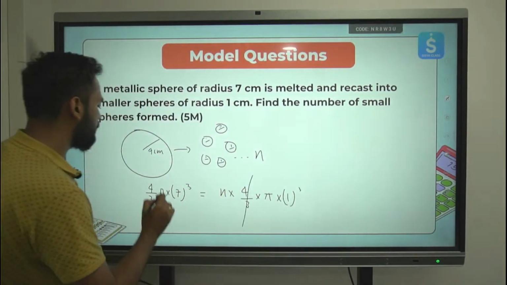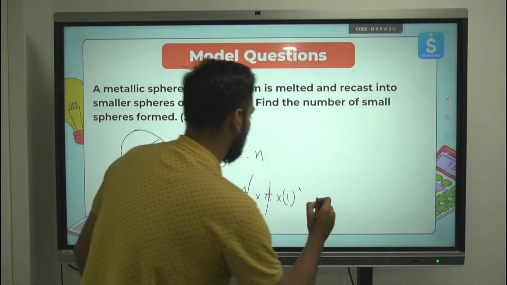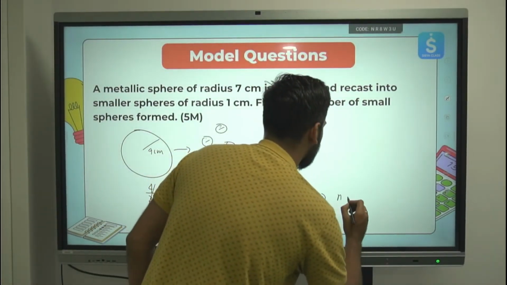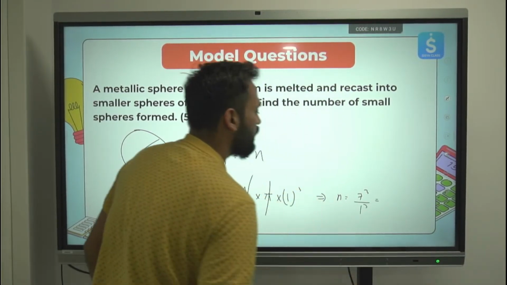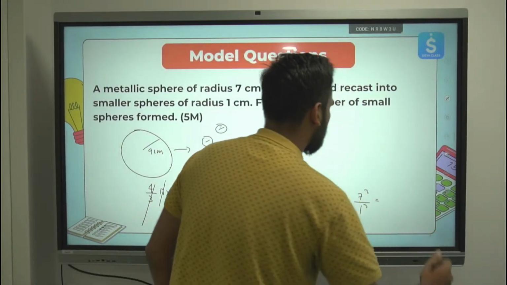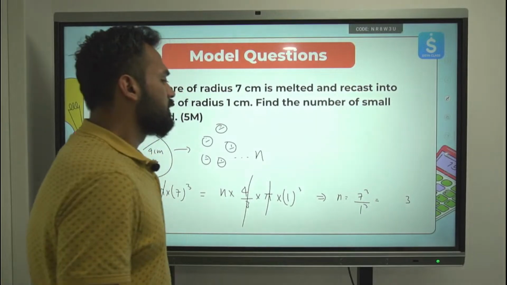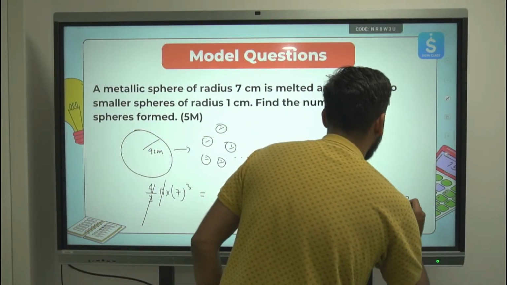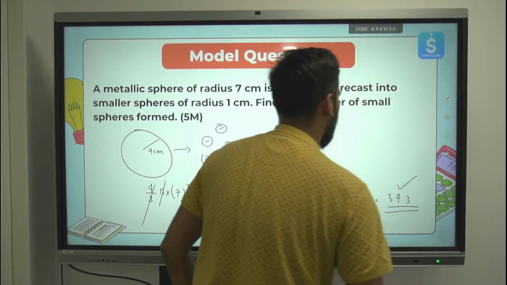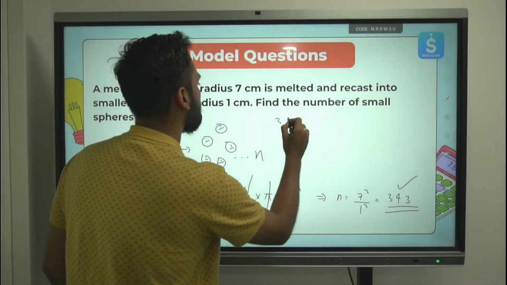This 4 by 3 pi will get cancelled. n will be equal to 7 cube divided by 1 cube, which comes out to be 343. Okay, this is the answer. 343 small spheres will be formed.